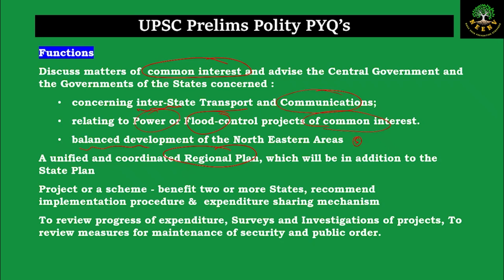And also the review process of the expenditure, any surveys of the projects to be done, any investigations about the projects to be done, and what is the review mechanism for maintaining of this expenditure, all of this. And apart from that, what are all the review measures which are taken for the maintenance of security and public order in the Northeast region. These are all the functions and mandate of the Northeast Council.